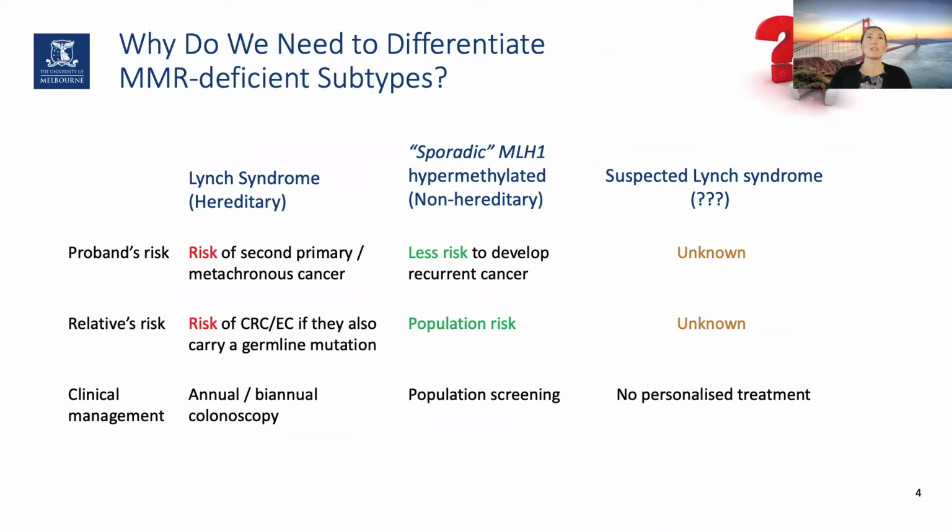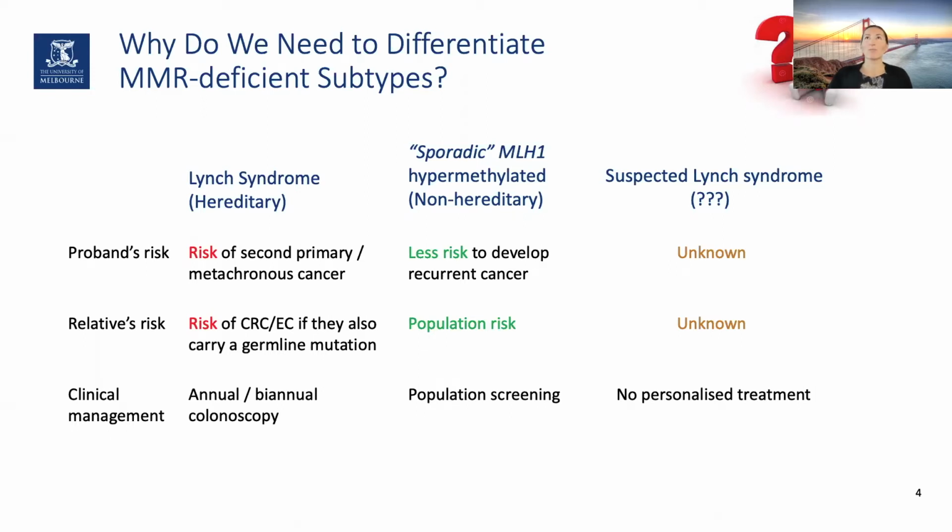So do we need to differentiate these MMR-deficient subtypes? It is very important because Lynch syndrome is a familial disorder. So the risk for probands to develop second primaries or metachronous cancer is increased, as is the risk for relatives if they also carry a germline mutation. The current recommendation for Lynch syndrome patients is an annual or biannual colonoscopy. Sporadic MLH1 hypermethylated tumors are non-hereditary. So the probands are less at risk to develop recurrent cancer, and the relatives are at a population risk and also receive population interval colonoscopy screenings.